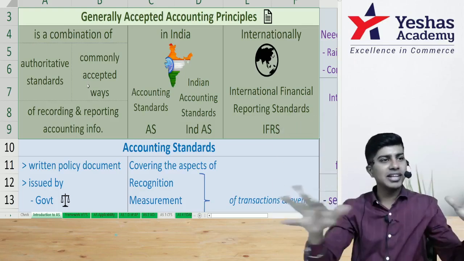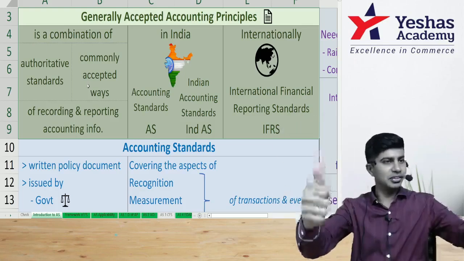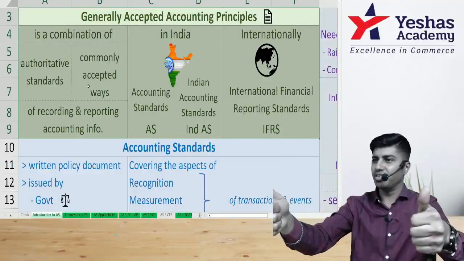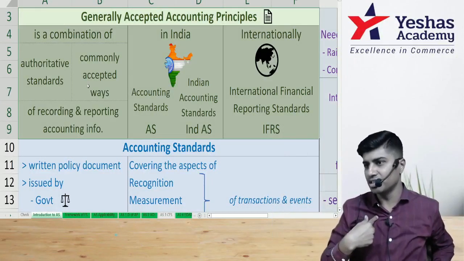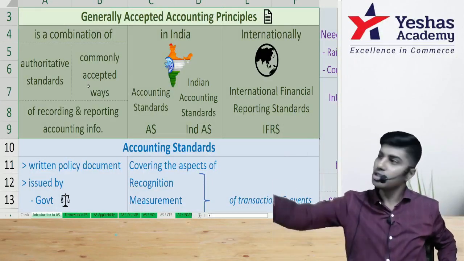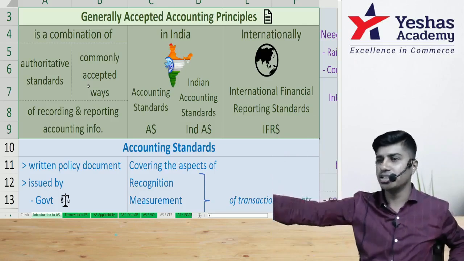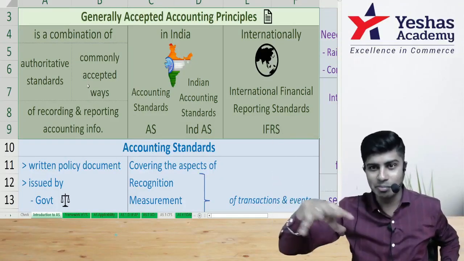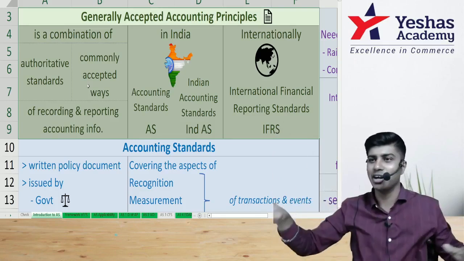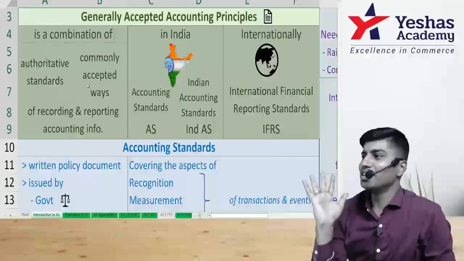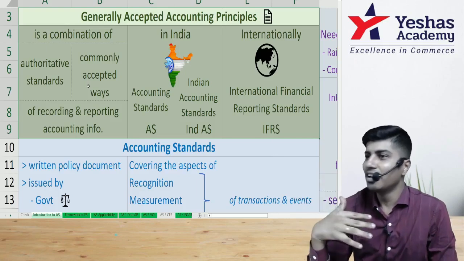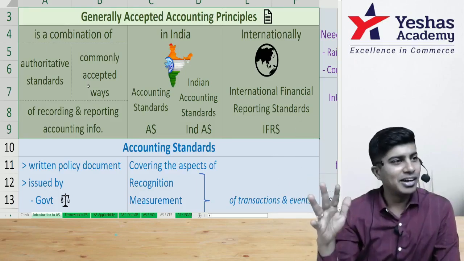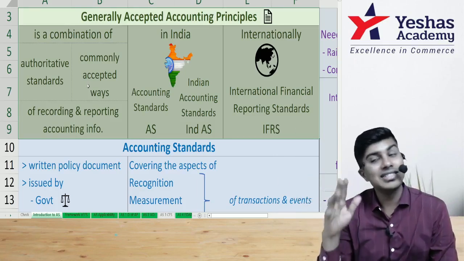All the people will accept something. See, all of us will do like this, okay? We will all write the journal entry when we receive the invoice. I will also write when I receive the invoice. You also write when you receive the invoice. Your friend will also write the entry when he receives the invoice. We are accepting this. All the people are accepting this. That is a generally accepted accounting policy. What is a generally accepted accounting policy? What is an accounting policy?